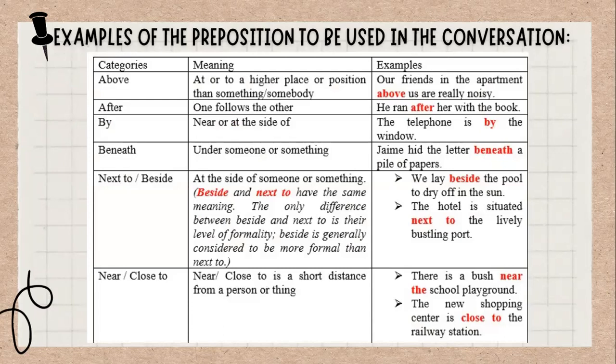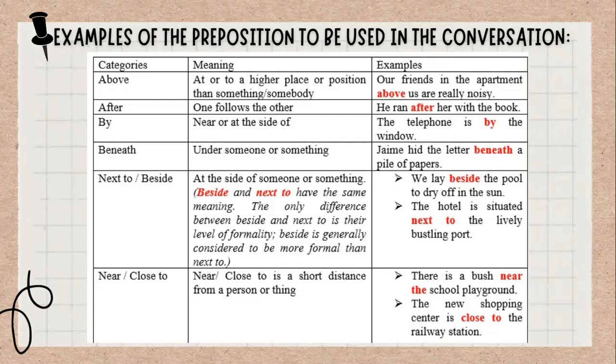For the category above, the meaning is at or to a higher place or position than something or somebody. For example, our friends in the apartment above us are really noisy. For the next, we have after, and the meaning is one follows the other. Example, he ran after her with the book. And the next we have by, meaning near or at the side of. For example, the telephone is by the window. The next we have beneath, meaning under someone or something. Example, Jamie hid the letter beneath a pile of papers.